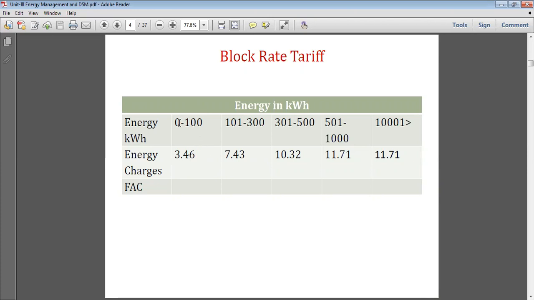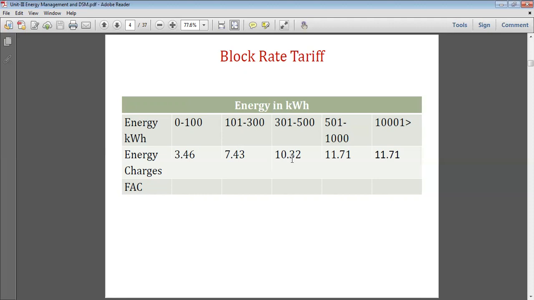If the consumer consumes more than 100 units, then up to 100 units the charge is 3 rupees 46 paisa, whereas for more than 100 up to 300 units, the rate will be 7 rupees 43 paisa. Say for example, the consumer consumes 150 units. So up to 100 units, the energy charge is 3 rupees 46 paisa, whereas the additional 50 units more than 100 are charged at 7 rupees 43 paisa.